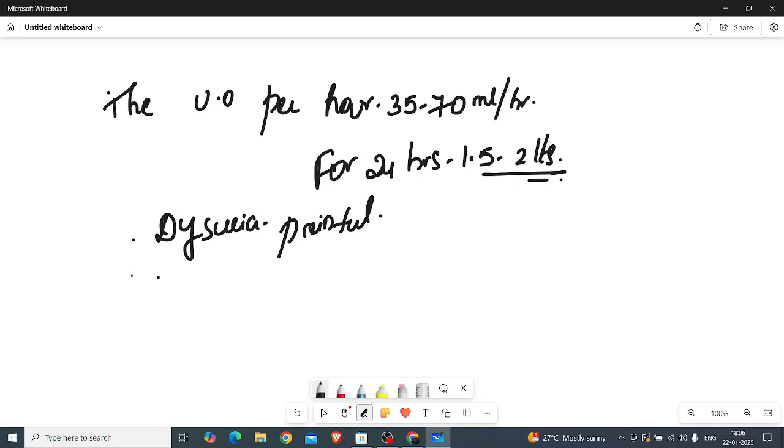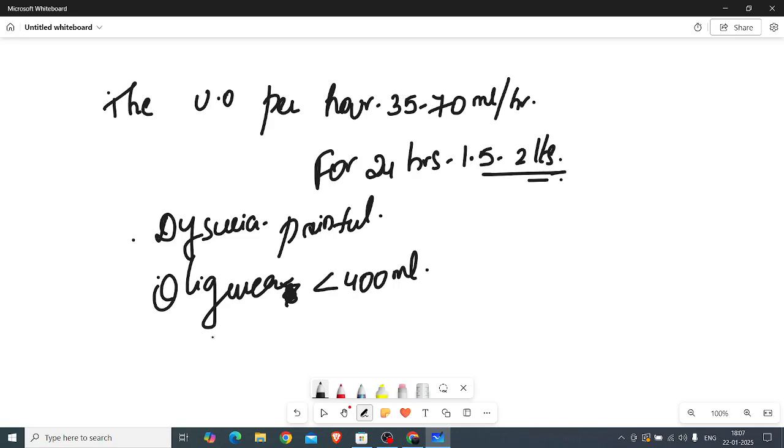Then oliguria. Oliguria means if the urine output is less than 400 ml, we will call it oliguria.